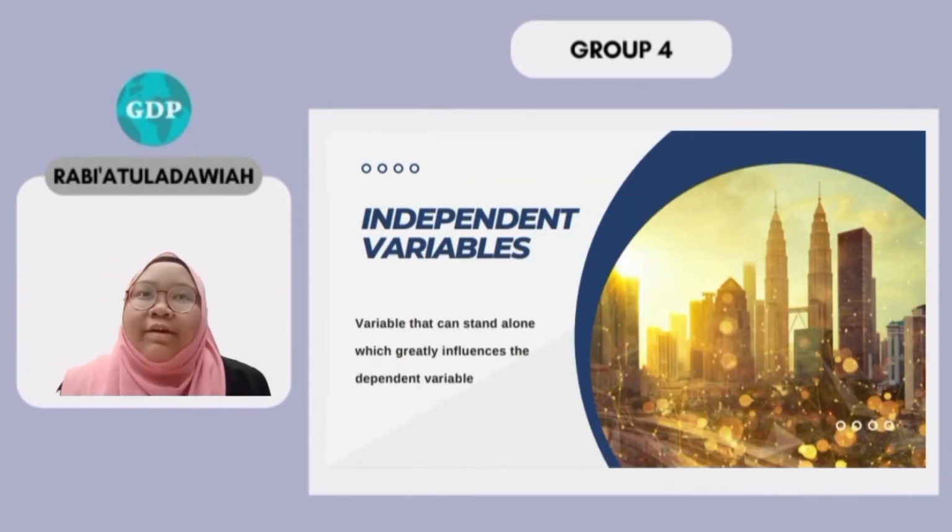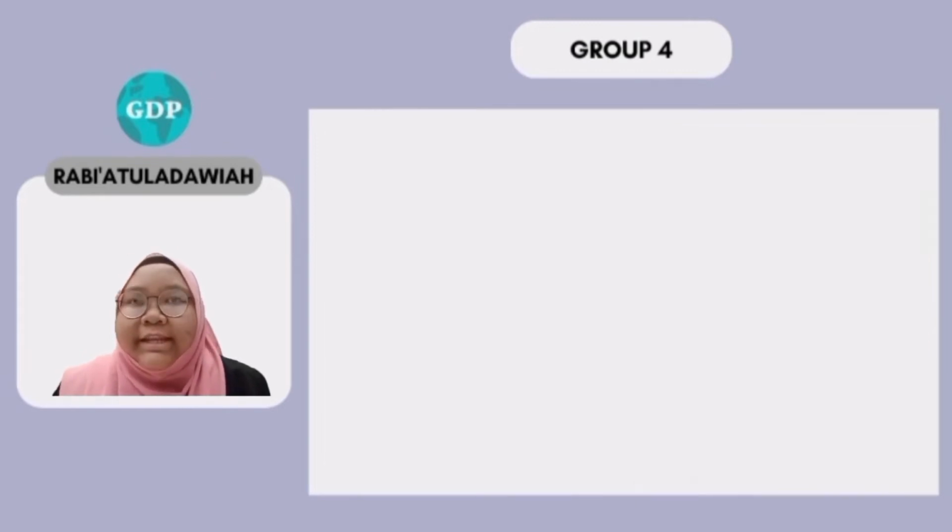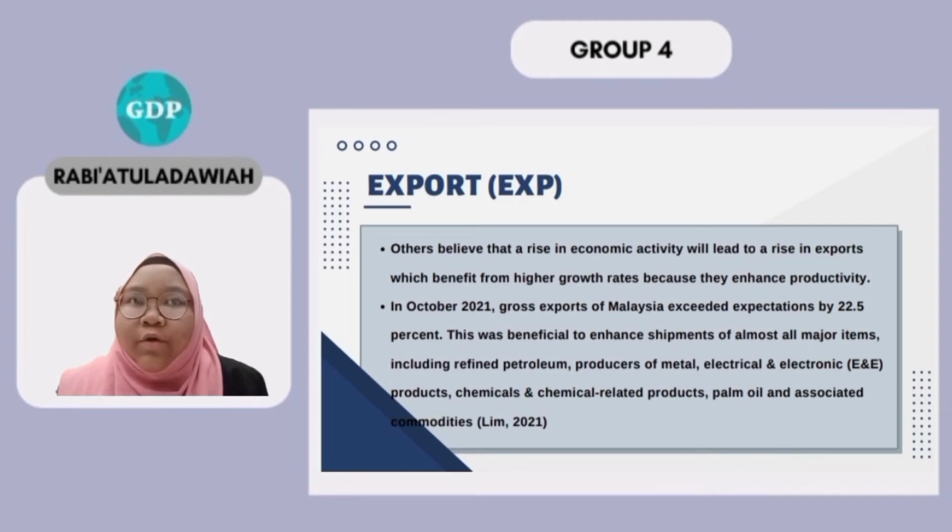Moving on to the independent variables for our paper, it can be defined as a variable that can stand alone, which greatly influences the dependent variable. The first independent variable is export, where others believe that a rise in economic activity will lead to a rise in export, which benefits from higher growth rate because they enhance productivity.